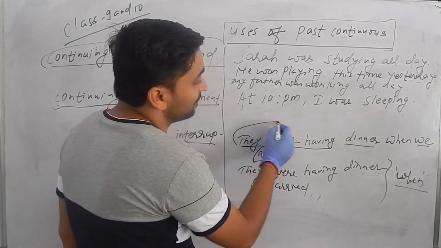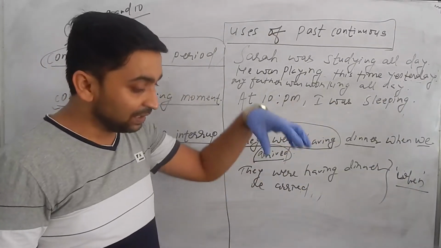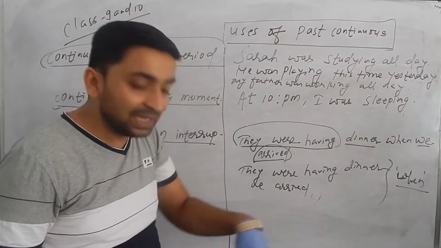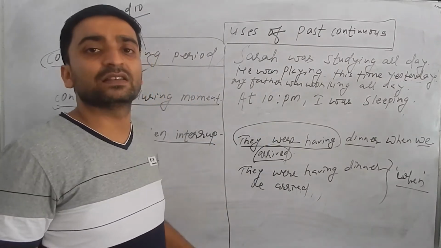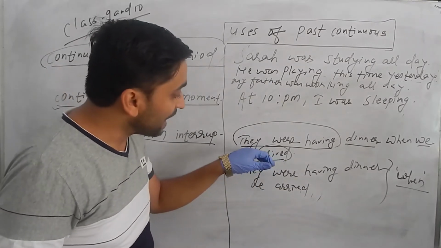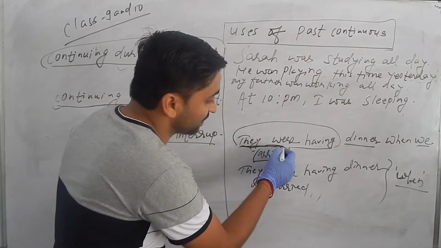"They were having dinner" was a continuous action, and if in the middle of that action another action occurred, it is written in simple past. The action which was in a continuous form is written in past continuous tense.